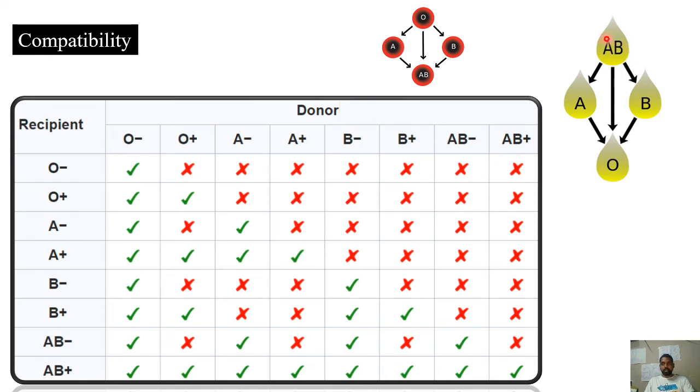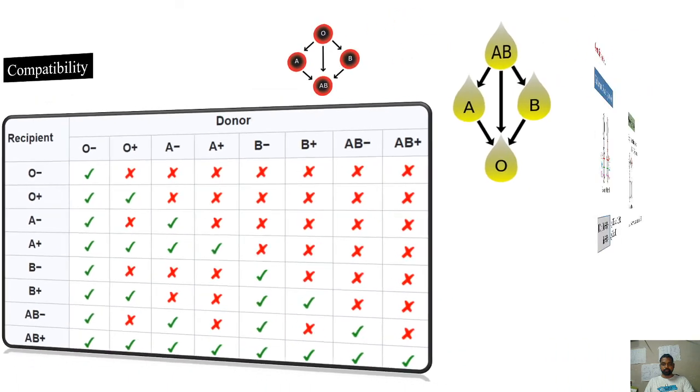AB plasma or serum consists of no antibodies. Therefore, this can be given to A as well as B. So the principle is exactly opposite. Blood transfusion compatibility is this, whereas plasma compatibility is like this.